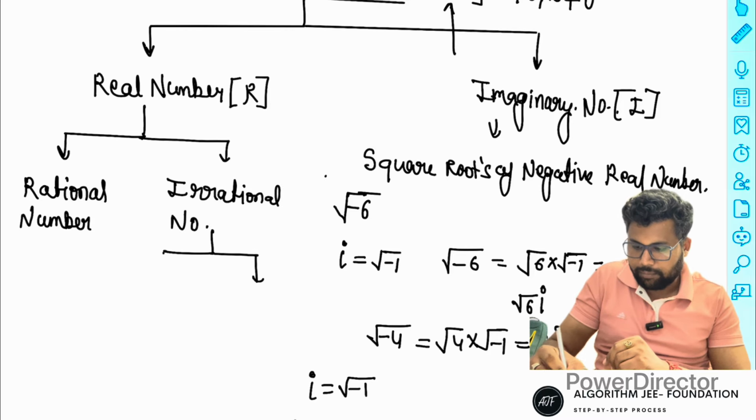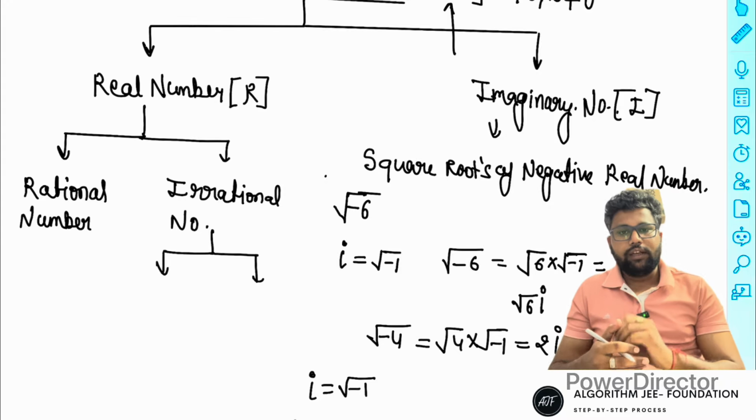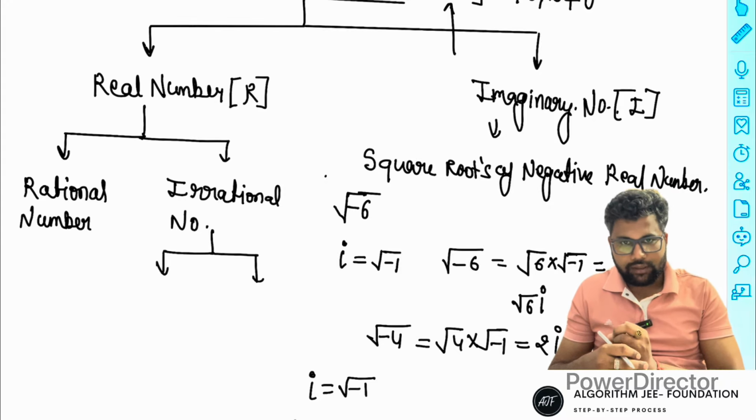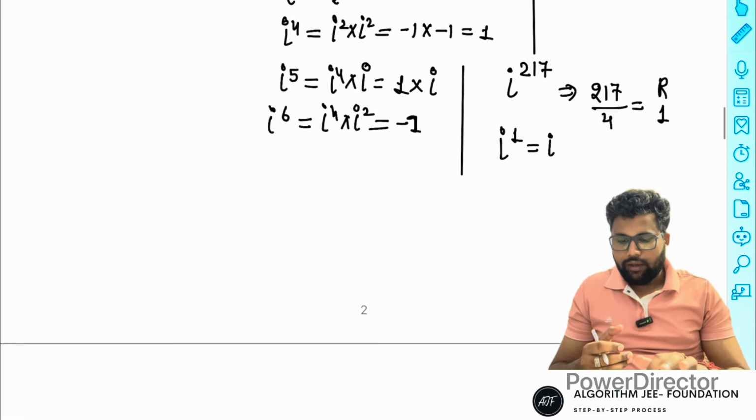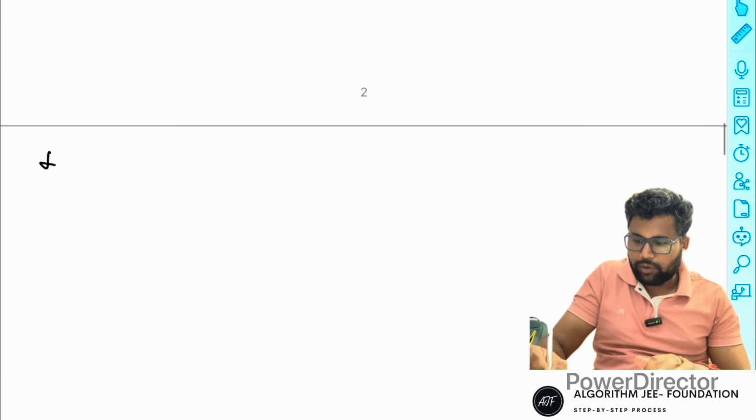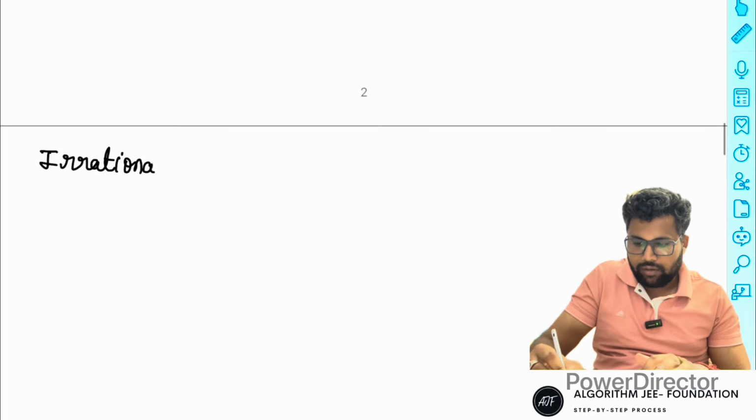After that, we discuss some part of rational numbers. Irrational: what is the meaning of irrational, or what is the meaning of rational? Irrational means all the things, if you discuss, then see, someone is writing the definition of irrational numbers.